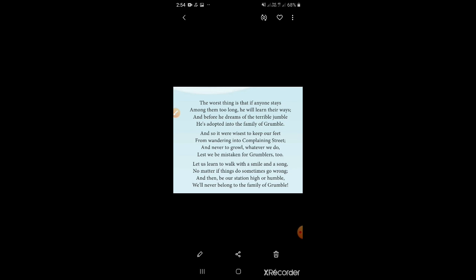Our station, what is the meaning? Here it is position; station means status. Whether our position is very high or low, we should not belong to this kind of family, the family of Grumble. Is it clear?